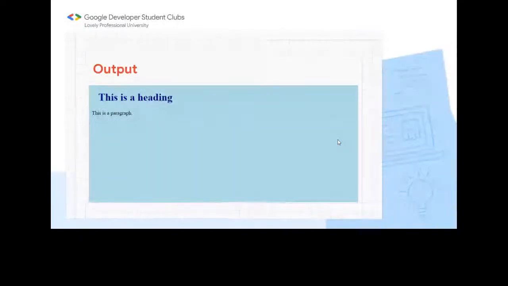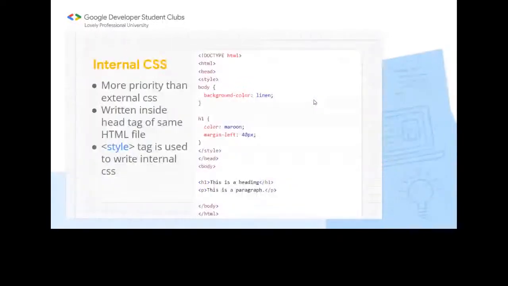This is the output here. You can see the heading is having the navy color, and it is also having the margin. And here you can see that we have the body background color as sky blue or light blue. So now let's move ahead and see the internal CSS.